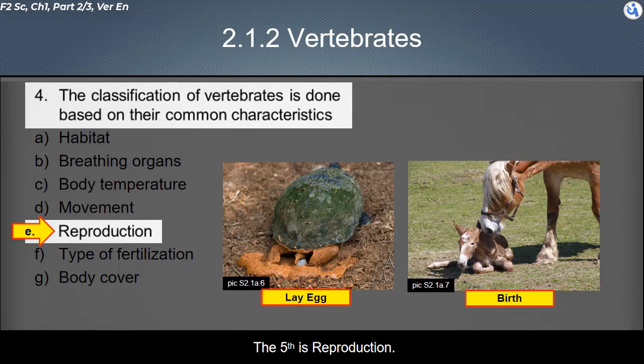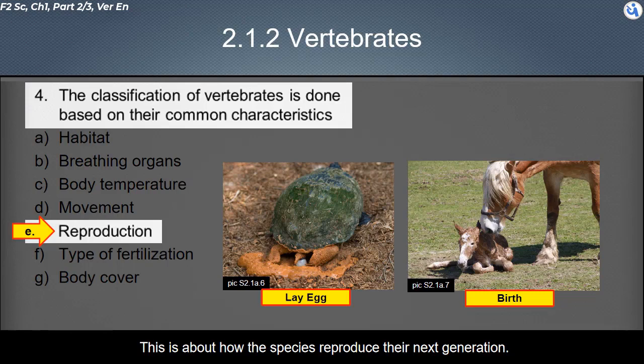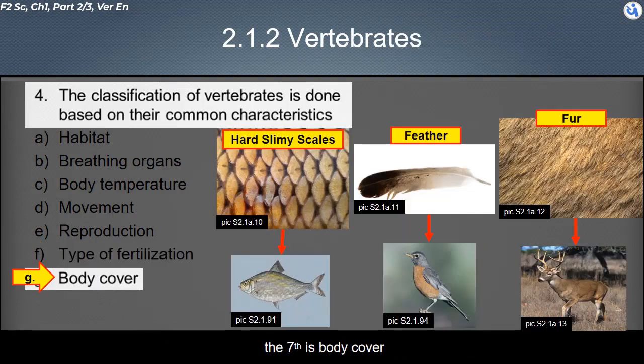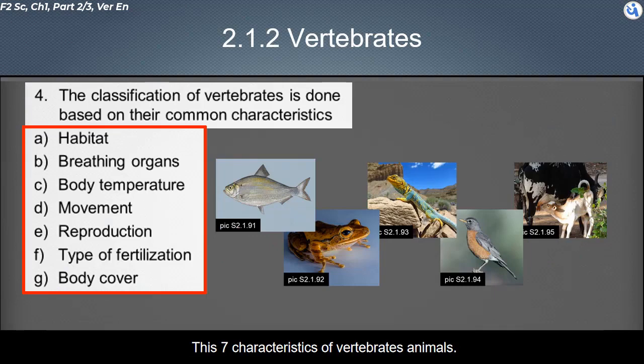The fifth is reproduction. This is about how the species reproduce their next generation. In general, it can be by laying eggs or giving birth. The sixth is type of fertilization. It is either internal fertilization or external fertilization. The seventh is body cover. This is about the outer skin cover of the species: hard slimy scales, feathers or fur. These 7 characteristics of vertebrate animals will be discussed in the following part of the lesson.